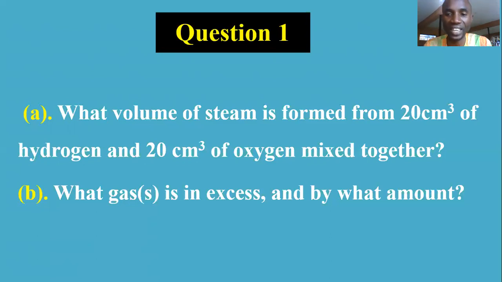Now, one of the challenges that students meet in this kind of question is the ability to write a chemical equation correctly. Your ability to write hydrogen reacting with oxygen to produce water, and balance it. If the equation is not balanced, you cannot get this question. So the first responsibility of anyone is to learn how to write a right and balanced chemical equation. All right, so let's now solve this question. First of all, write the chemical equation.